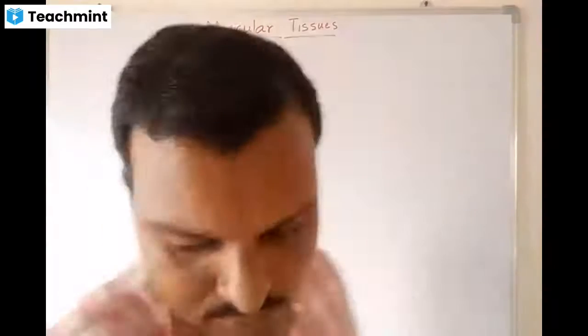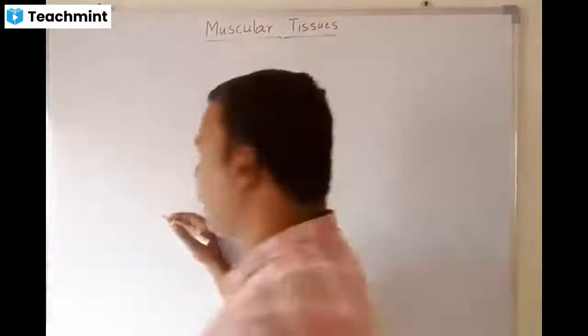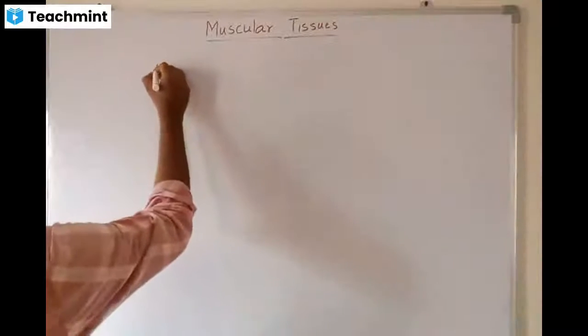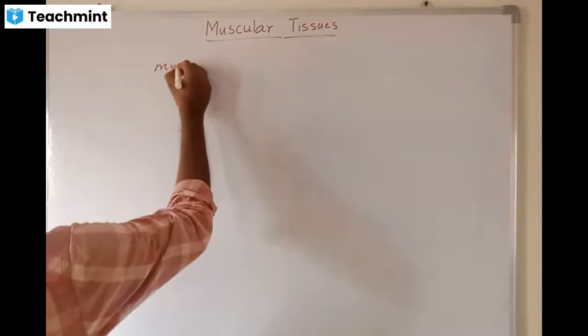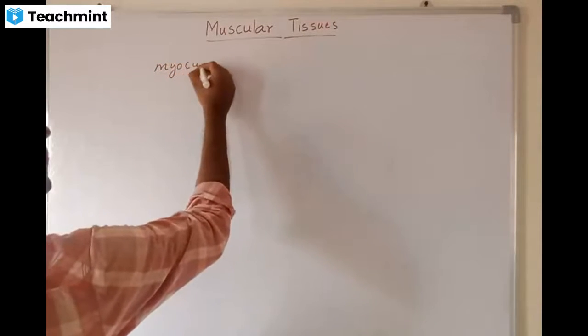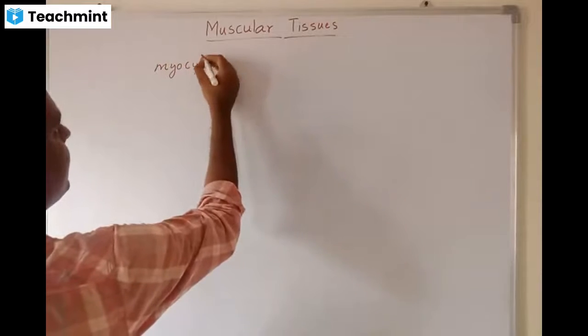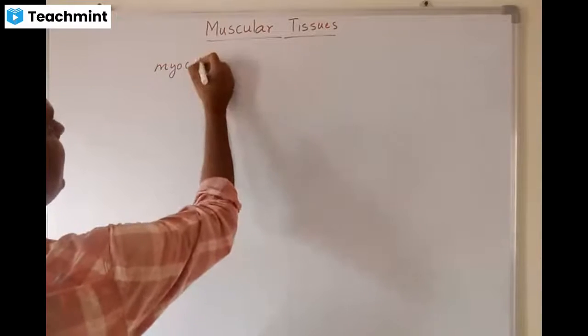Let us begin with our new topic, that is muscular tissues. Muscle cells are called myocytes.